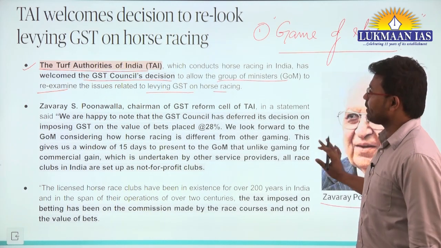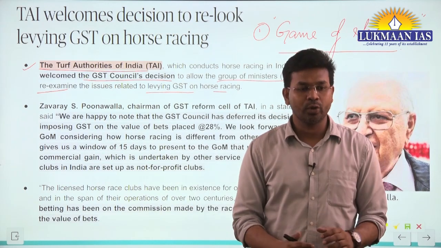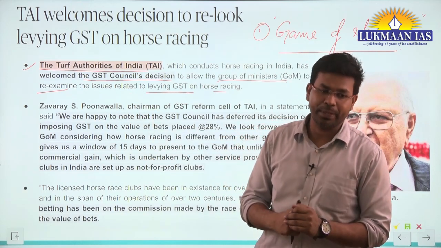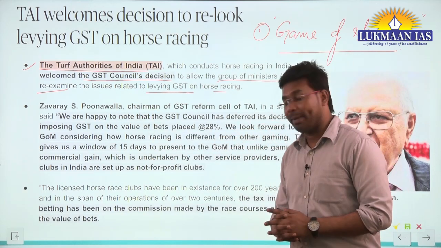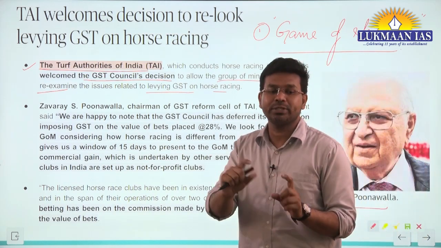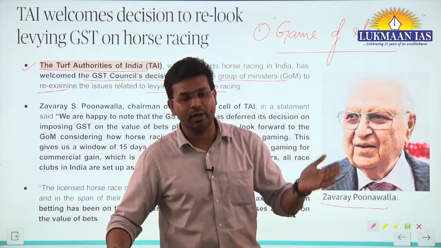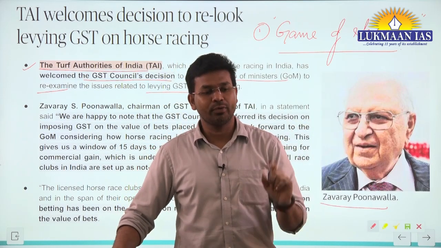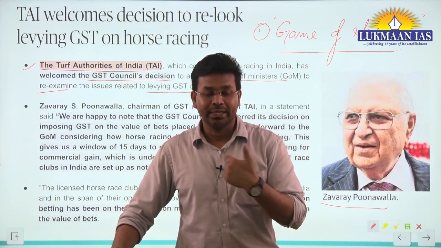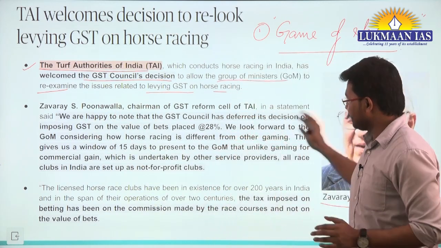Mr. Jawari Poonawalla has welcomed this move of the government, and he said that although GST can be applied on the track owners, the people who manage the horse tracks, it should not be applied on the betting amount. He put forward the viewpoint that nowhere around the world are GST or other taxes applied on the betting amount. Taxes are applied on the track owners, who manage the track,